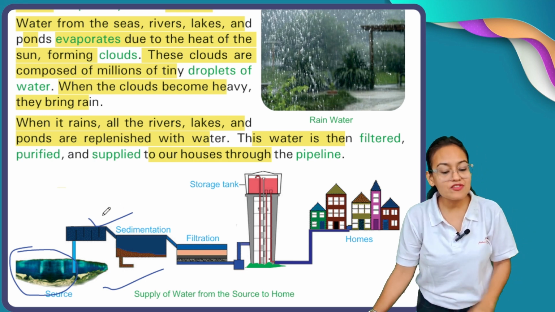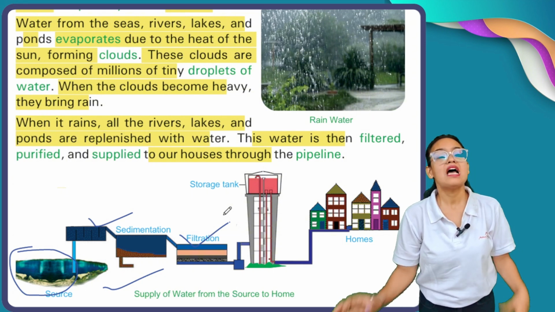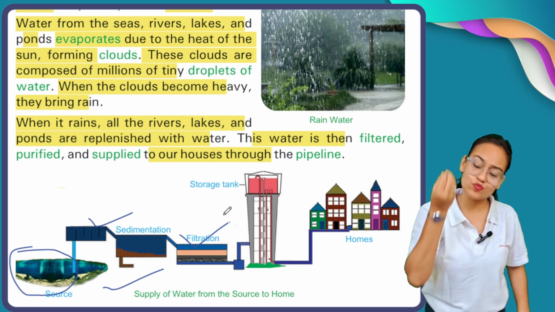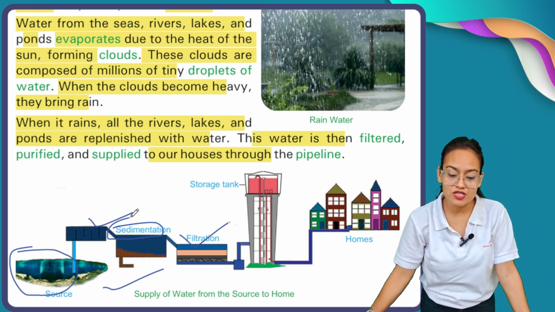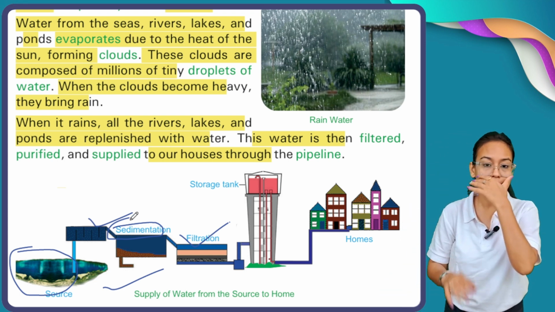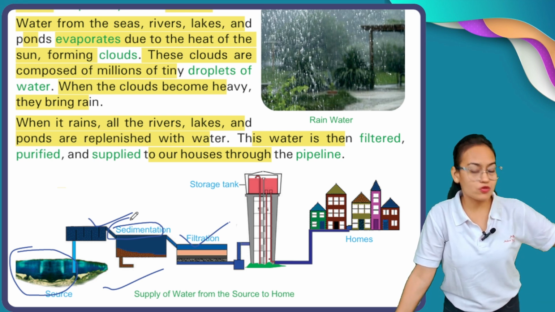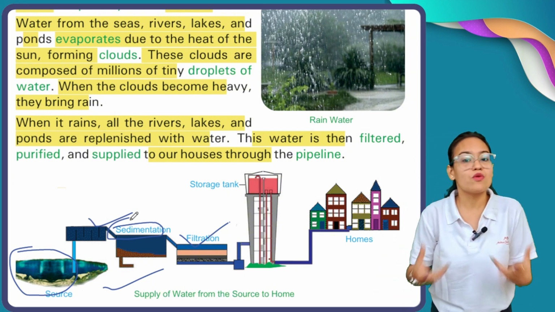After the sedimentation process, here comes the filtration process. A large number of dust or sand particles present in water are removed with the help of the sedimentation process. But what about the particles which got dissolved, which mixed up with water?